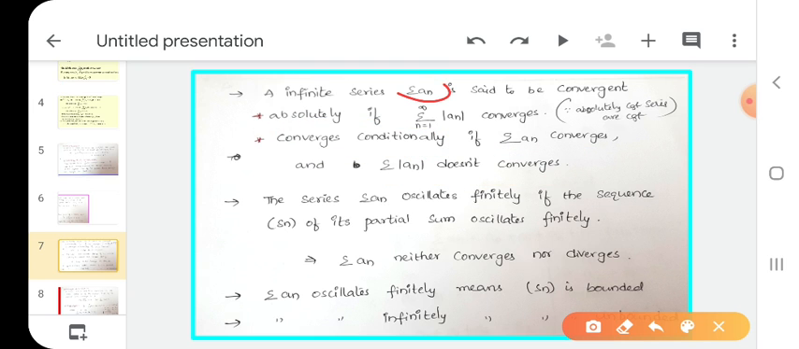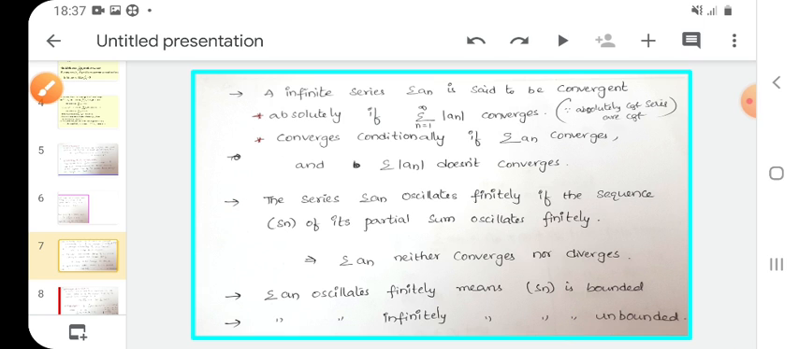If both summation An and summation mod An converge, we call it absolutely convergent. If summation An is convergent and summation of mod An does not converge, we say it converges conditionally. Okay. Next point. The series summation An oscillates finitely.